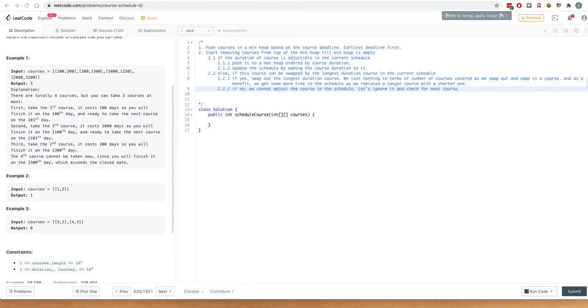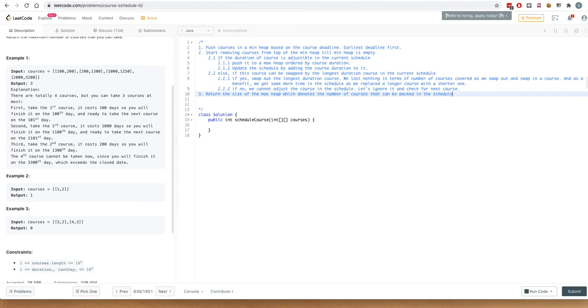And finally, when we have gone through all of the courses in the min heap that we created in the beginning, so basically we have seen all the courses, we return the size of the max heap in which we have the scheduled courses. The size of it would denote the number of courses that we can fit in the schedule, and that would be the answer. So let's see the programmatic solution of how to go about it.